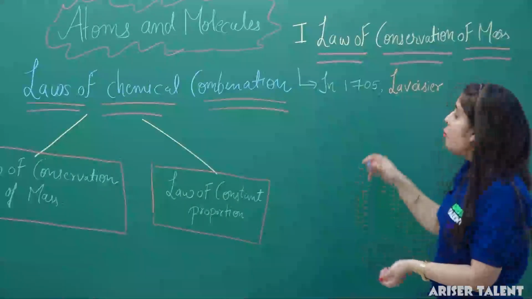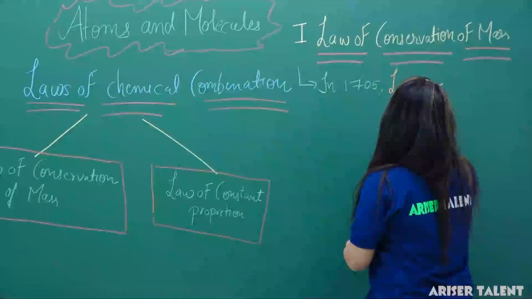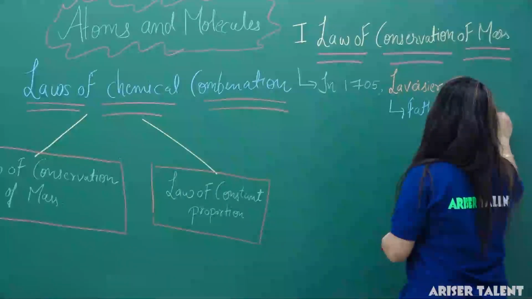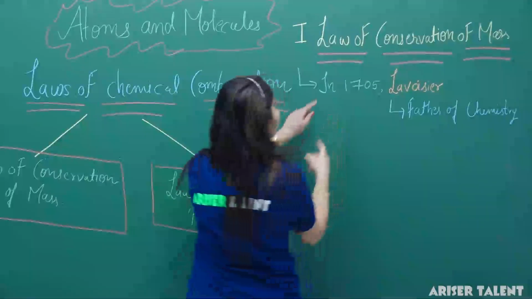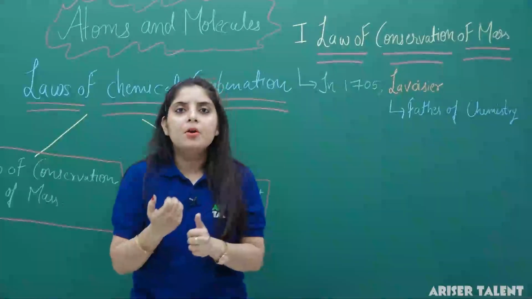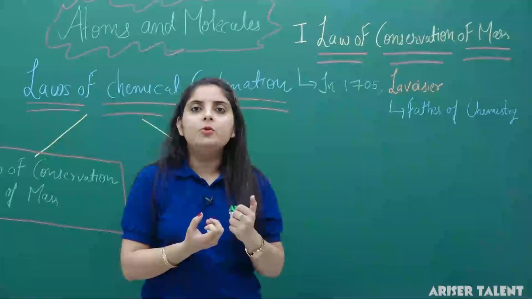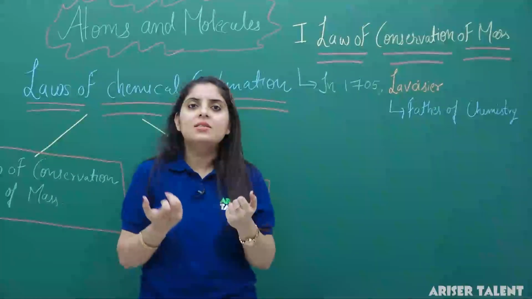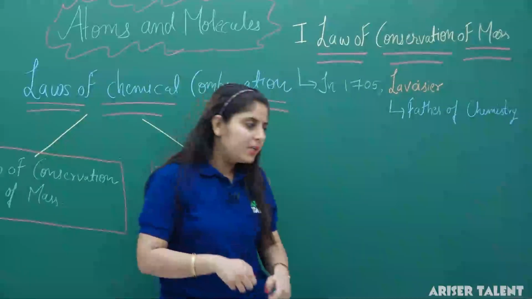Lavoisier is actually known as the father of chemistry. What Lavoisier said regarding the law of conservation of mass is that the mass of reactants taking part in a chemical reaction will be equal to the mass of the product in that reaction. It means mass of a system will remain conserved. It means it can neither be created nor be destroyed.